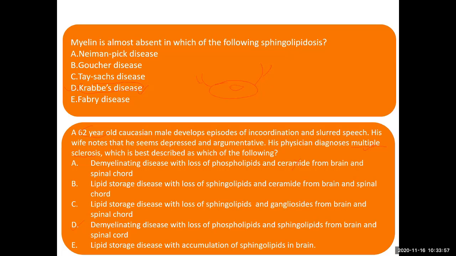This is an immunological disease that attacks myelin. And myelin has mainly sphingolipids, with some phospholipids in the inner leaflet, but in the outer leaflet, all is sphingolipid, galactosphingolipid. That is why you need to understand the chemistry of the myelin sheath in a very nice way. I have described it in a very nice way. You can go to the slide and study it.